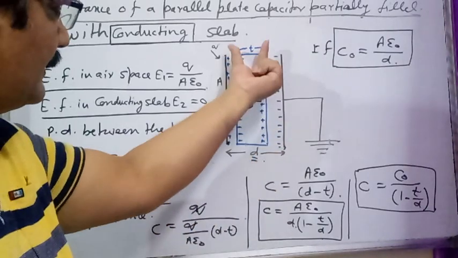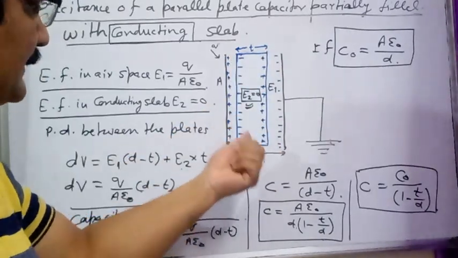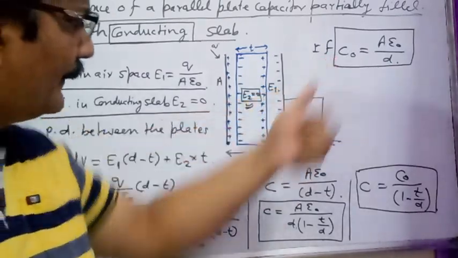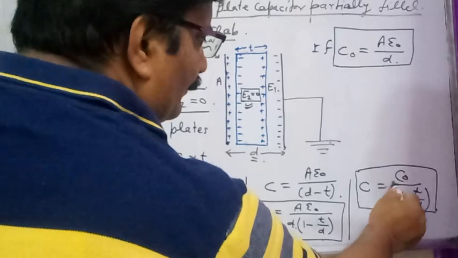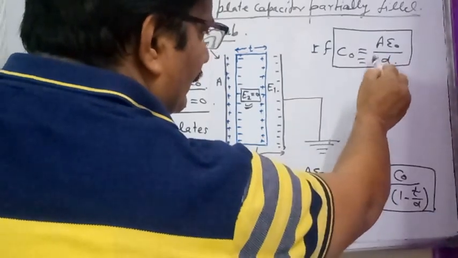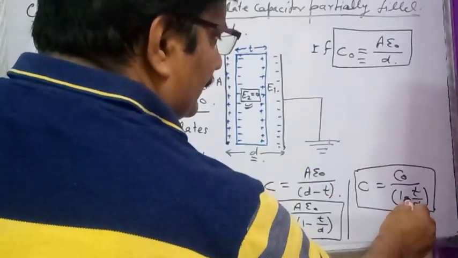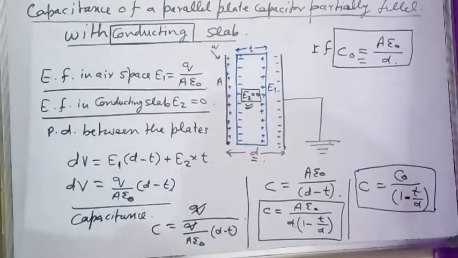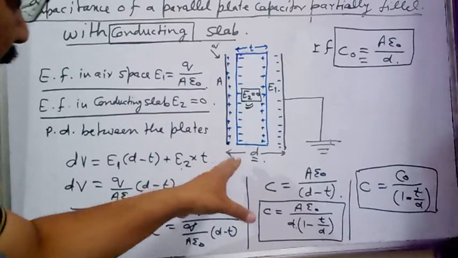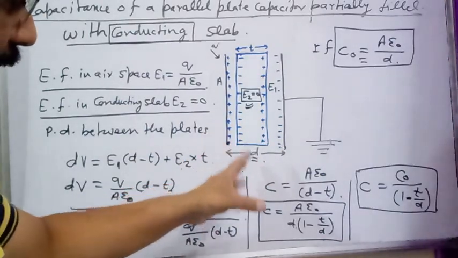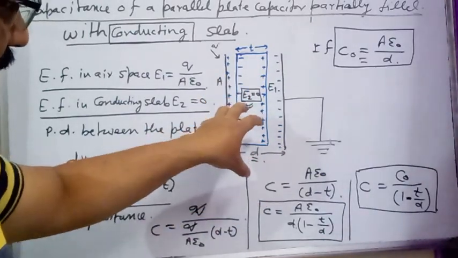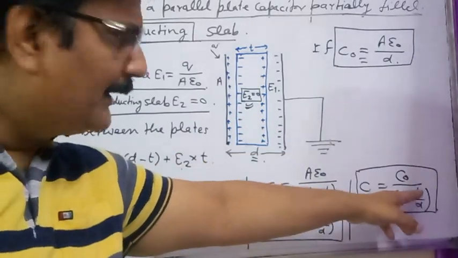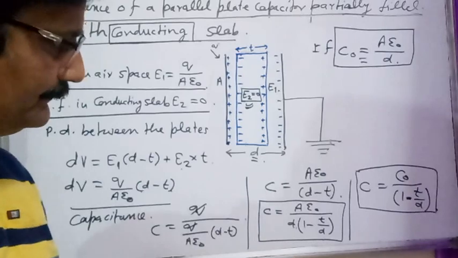In the presence of this conducting slab, whose thickness is less than the separation between the plates of the capacitor, C equals C naught divided by 1 minus t divided by d. So on introduction of a conducting slab between the plates of the capacitor, the original capacitance becomes 1 by 1 minus t by d times.